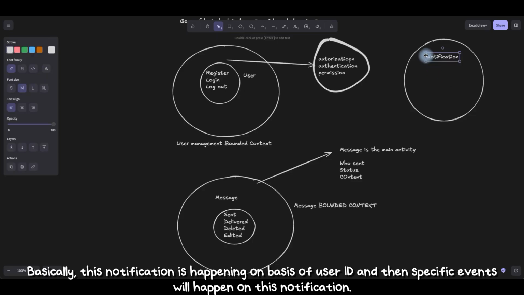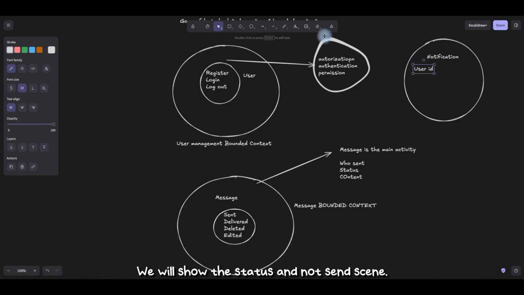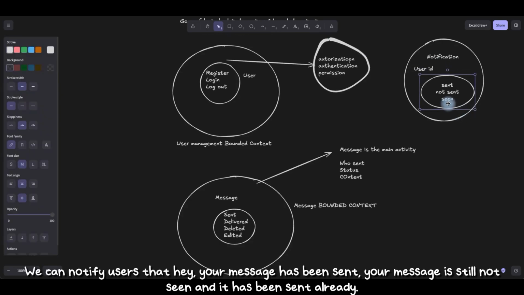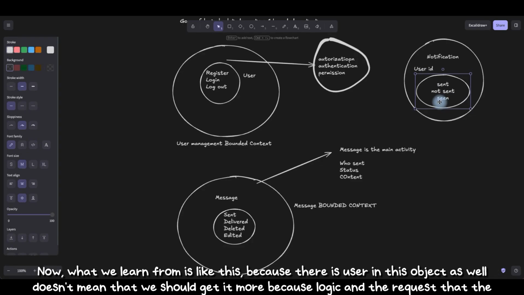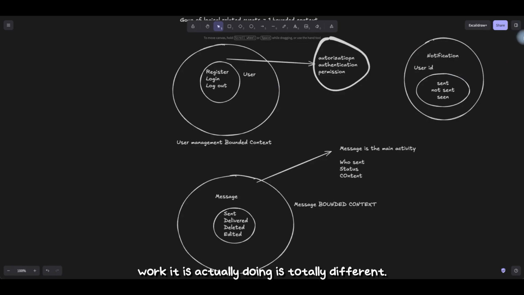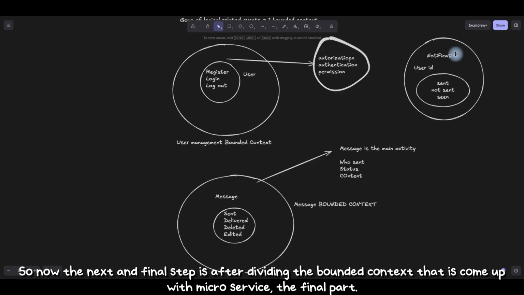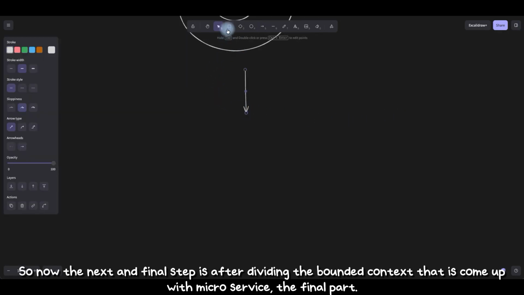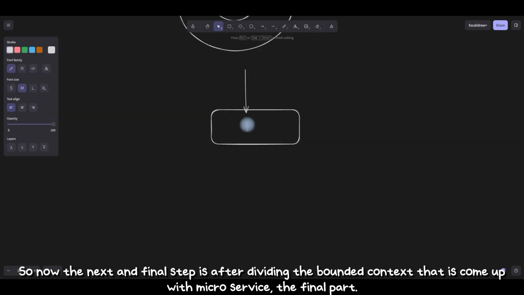And what do we need for this? Basically, this notification is happening on the basis of user ID, and then specific events will happen on the notification. We will show the status: sent, not sent, seen. We can notify users that, hey, your message has been sent, or your message is still not seen, or it has been sent already. What we learn from this is that just because there is a user in this object as well doesn't mean we should merge it, because the logic and the work it is actually doing is totally different.